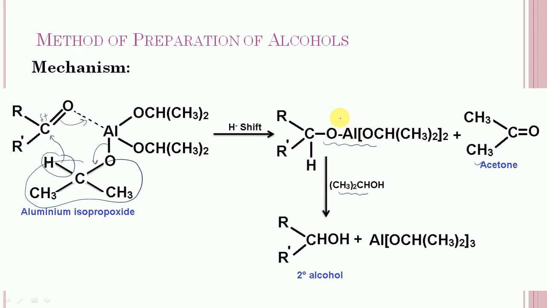Now this bond can break and it will get converted into secondary alcohol, and this isopropyl alcohol is added to this portion so that aluminium isopropoxide is regenerated again. So this is the mechanism of the Meerwein-Ponndorf-Verley reduction.